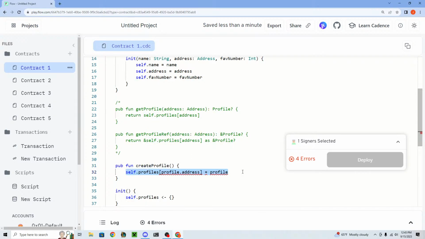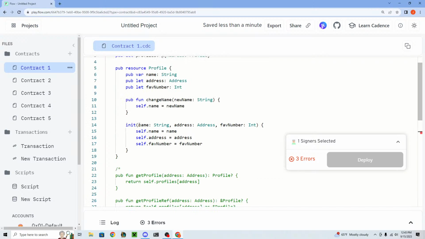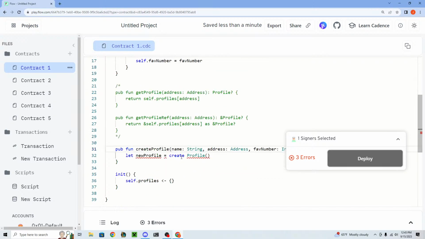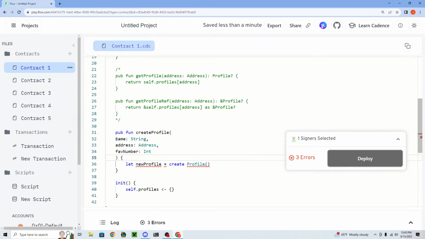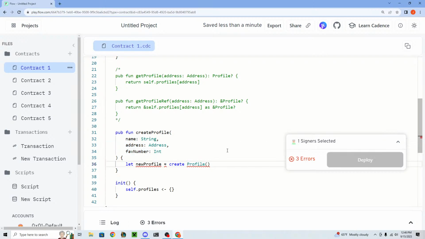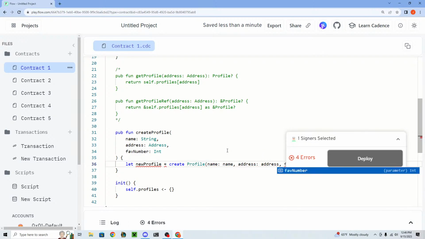And what you do is you say let newProfile. Actually, I'll use the equals just so I can show you the mistake. Equals create. You have to use the create keyword with resources in order to create it. Profile. Now, we have to pass in all these things, so we're going to add them as arguments to this function, like that. And so we have to pass them here. So name, this is the same as structs. Address, save number.